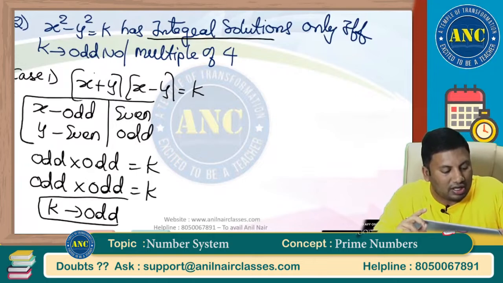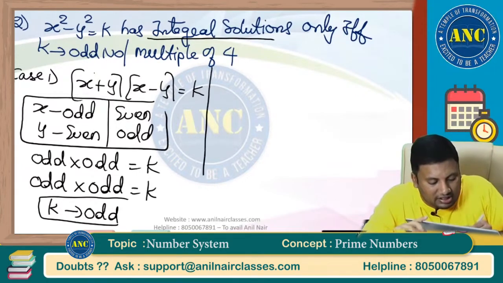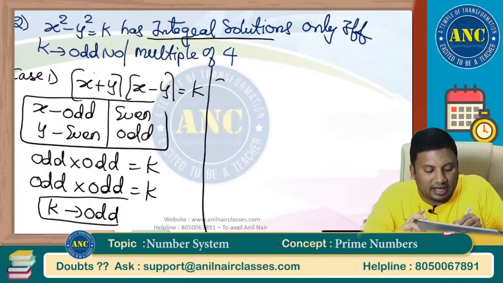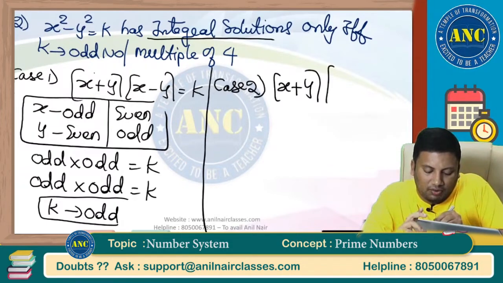X is an odd number, y is an even number. Or x is an even number, y is an odd number. Idea clear? Case number 2. Step by step, from basics to advanced, we will discuss.